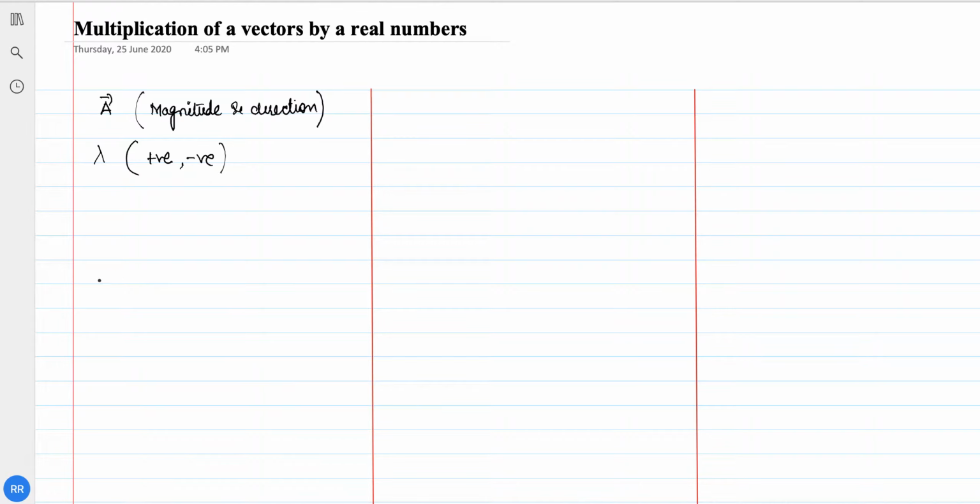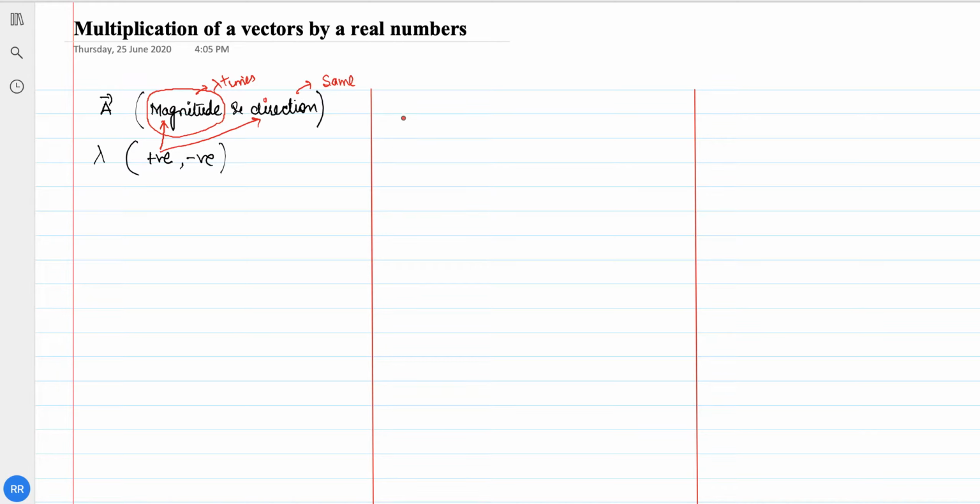What will happen when you multiply with a positive real number? The magnitude will become lambda times that of a. So the magnitude increases lambda times, but the direction will remain the same. The magnitude becomes lambda times, and the direction will remain the same.